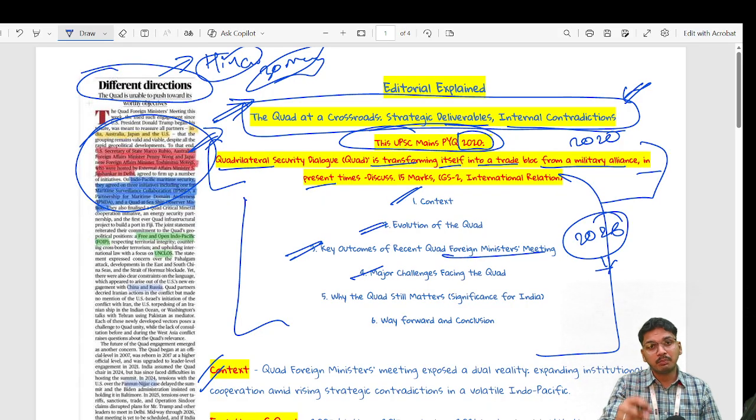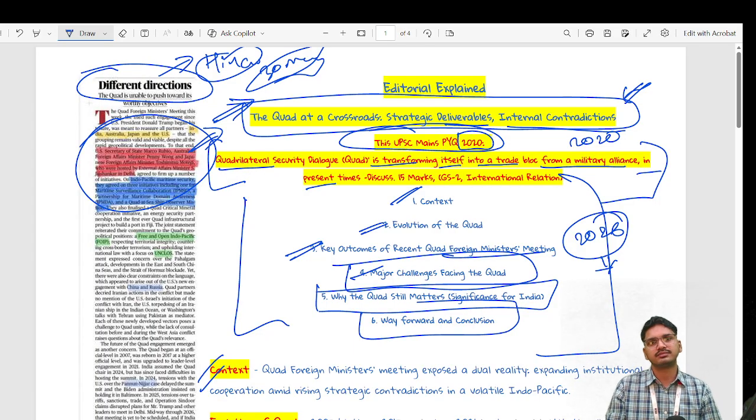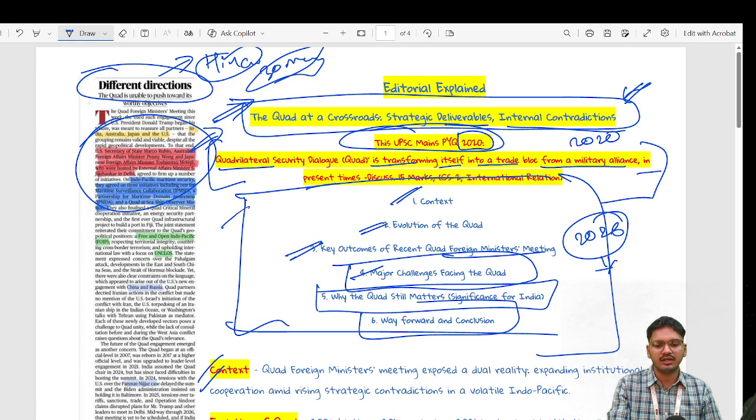Why is it important? Even after the challenges, we need to keep in mind the significance of Quad, and a way forward and balanced conclusion. So the framework is according to the UPSC mains question, a ready-made content which can be used in any theme of question under the topic of Quad.